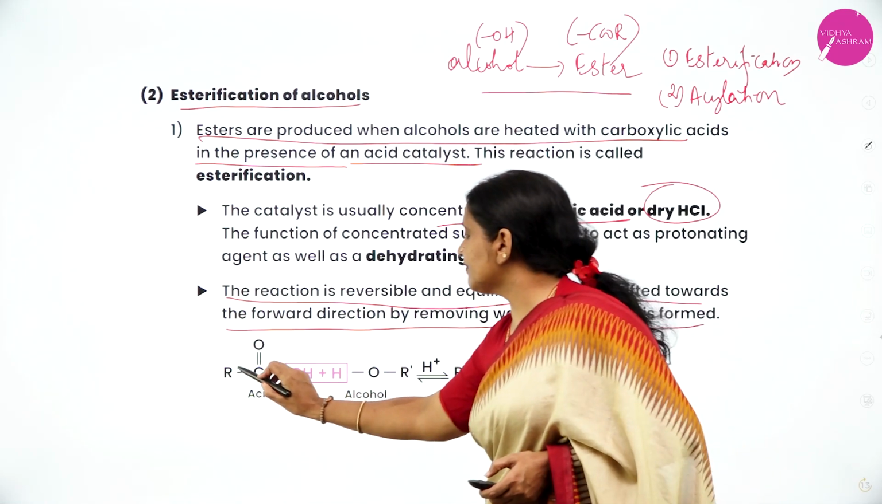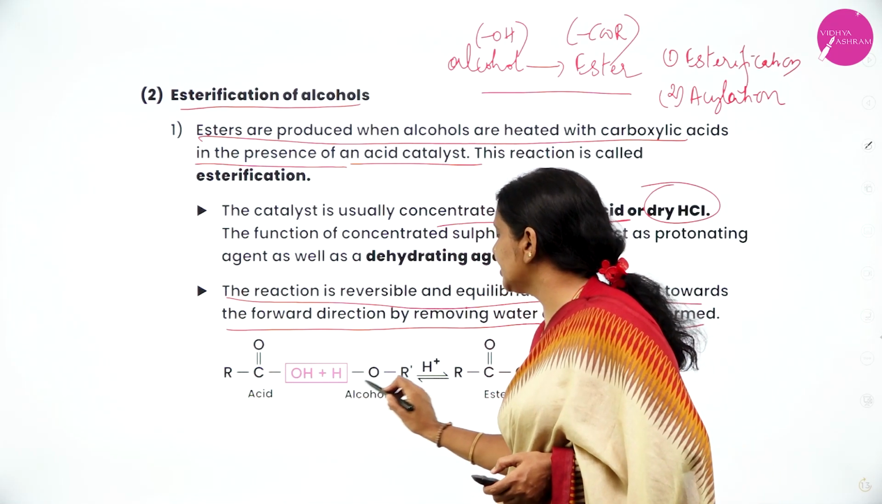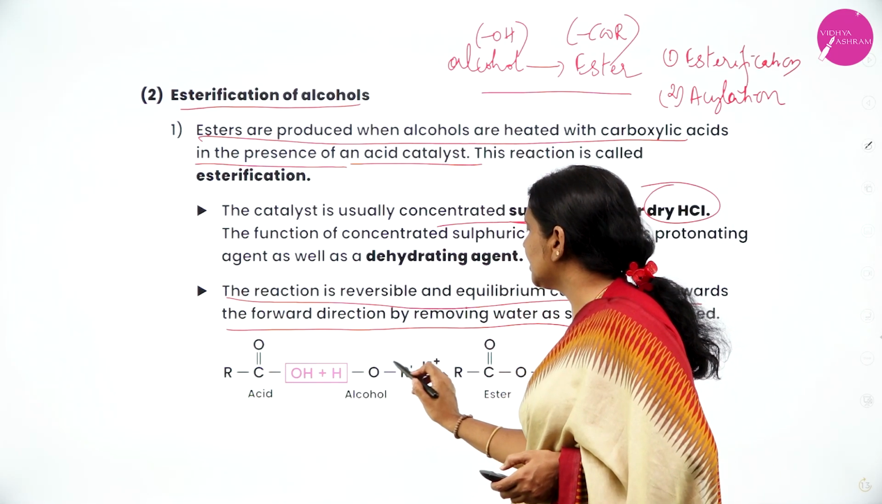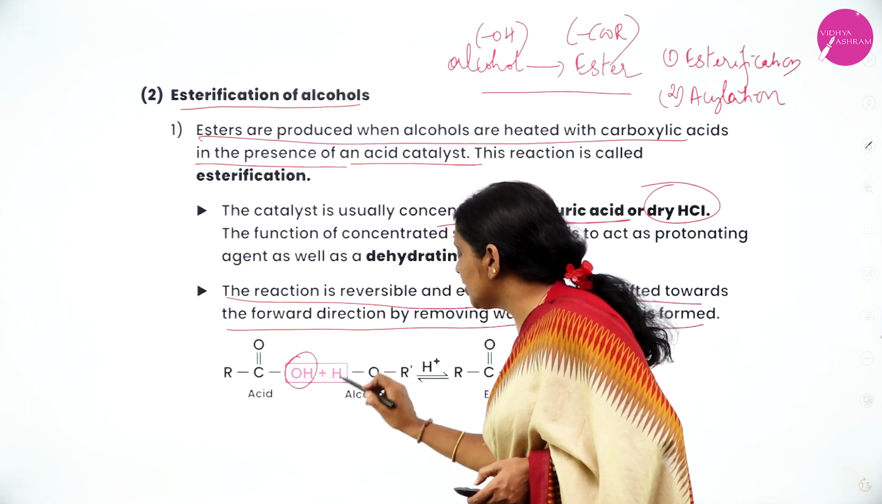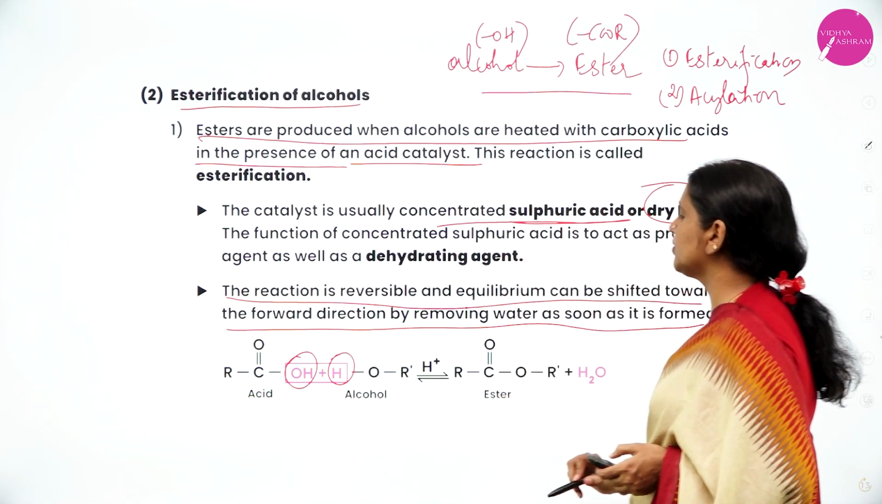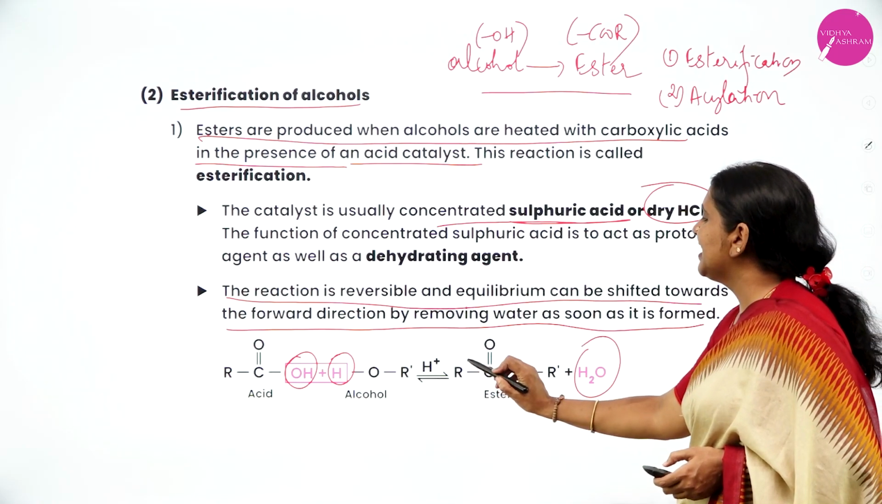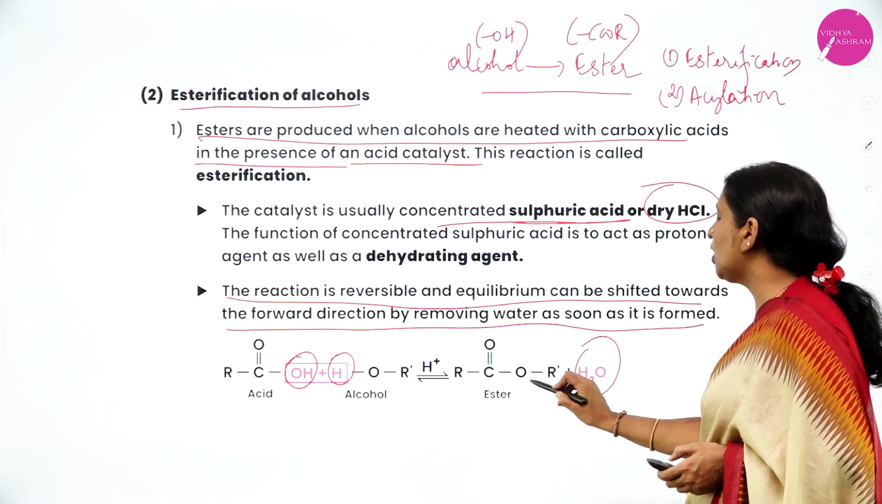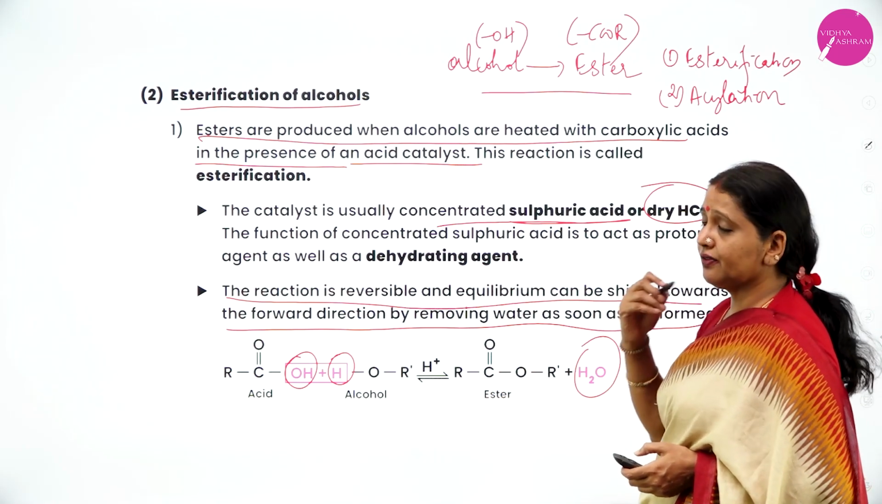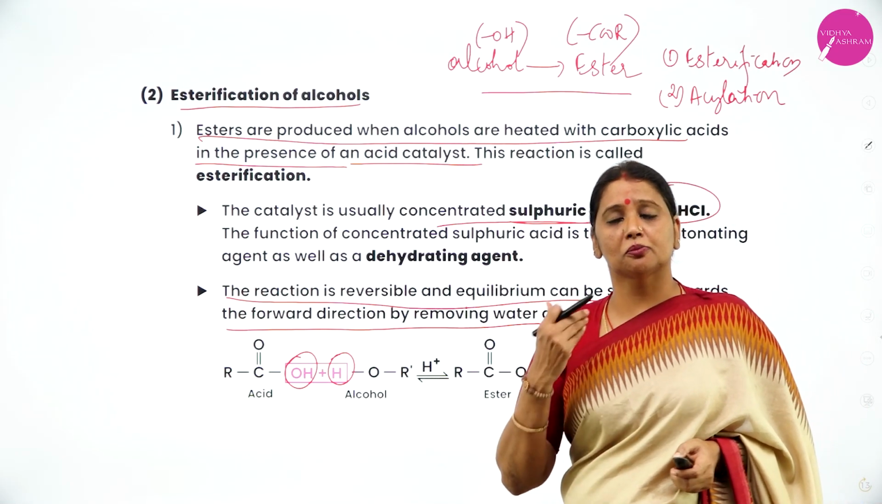The general formula of acid is RCOOH. The general formula of alcohol is R-OH. From acid remove OH, from alcohol remove H. There is a formation of water and ester, RCOOR'. Therefore, what are the reactants required to prepare ester?